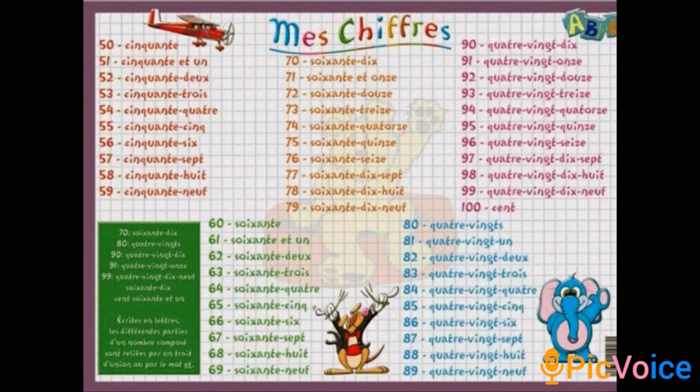So we already learned that 70 and 90 will follow with 10, 11, 12, 13, 14, 15, 16, 17, 18, 19. Okay. And it ends with cent. Cent means 100. Okay. So you are going to learn these number names.